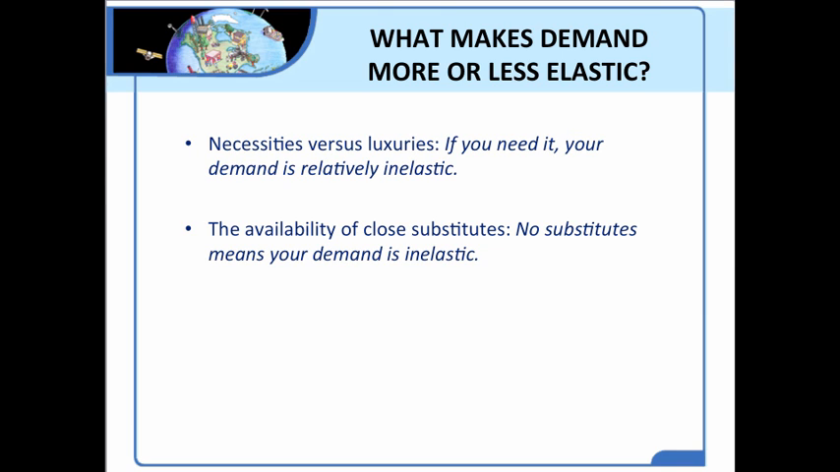So if there are close substitutes available, if there is some other good that is similar to the good that you're purchasing and you can switch out and buy it because it's cheaper, then the demand for that good will be elastic. Because when the price goes up, we'll switch to the substitute and the demand will drop fairly significantly. But if there are no substitutes available, then you don't have any choice. If you really want it, then you have to pay the price and buy it. And your demand will be relatively inelastic.